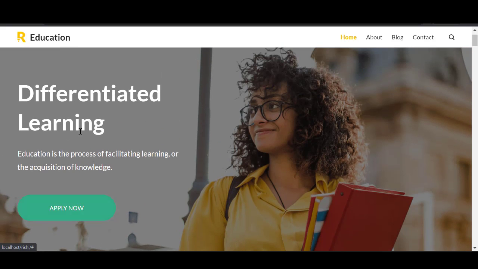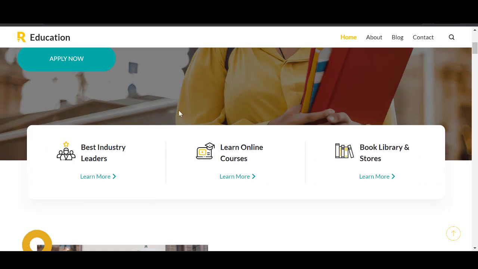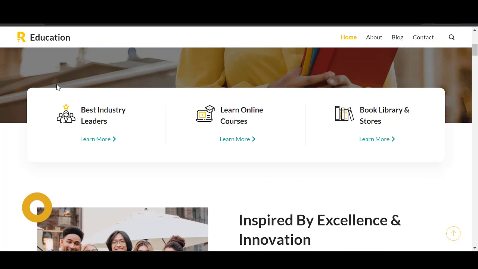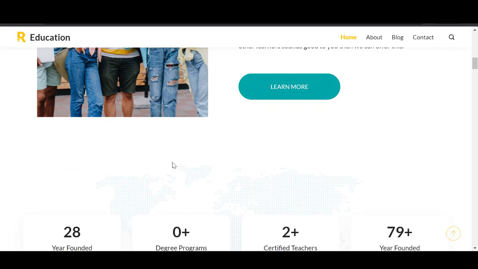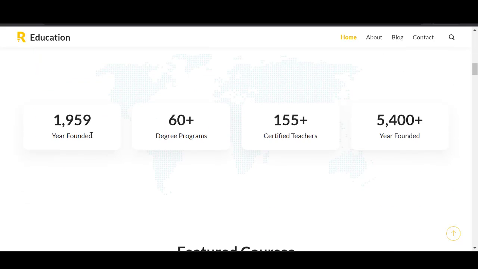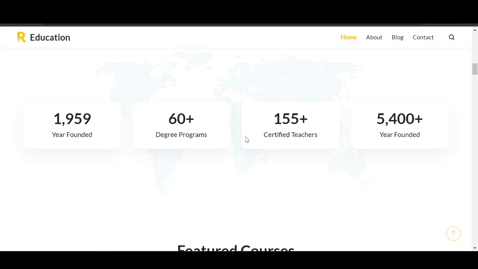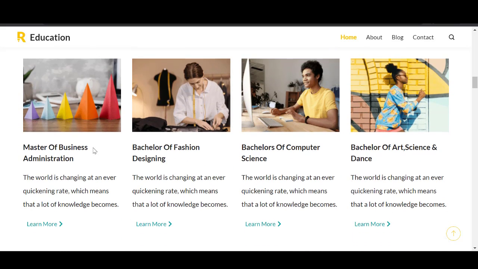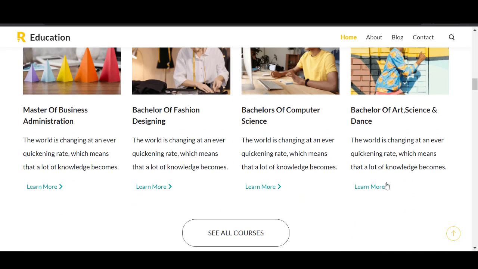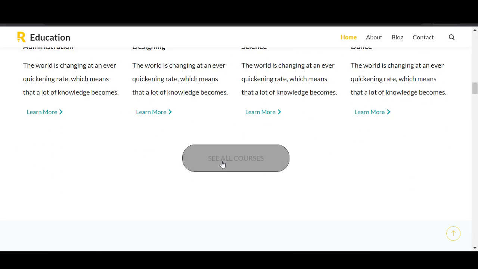I'll show you how you can customize and change all this text over here, and change the background image you're seeing. And as we scroll over here, you see this is another section. We'll also talk about sections in this tutorial, and you can see more and more how things are being partitioned and placed. I will also show you how to add the counters over here, and also this portion which is features, displaying some stuff where you can read more and check out other things. You can see all courses basically.